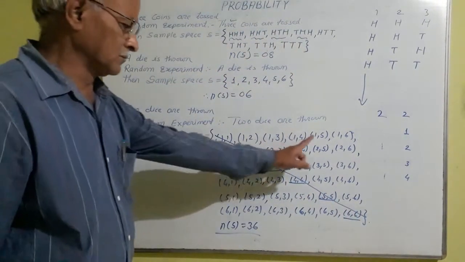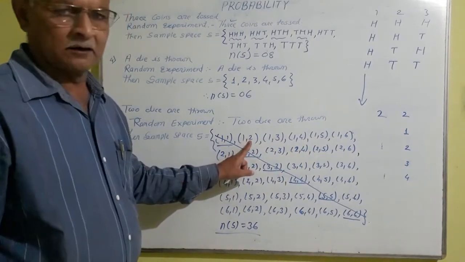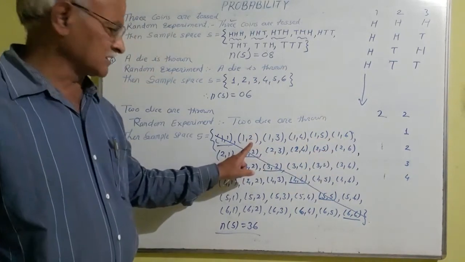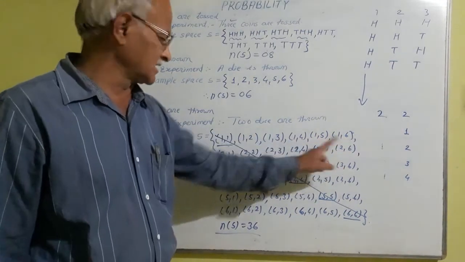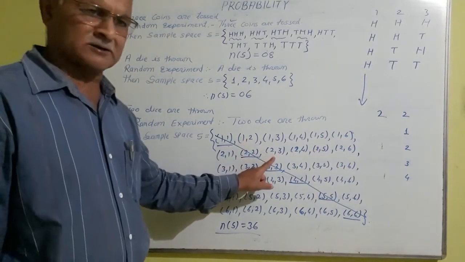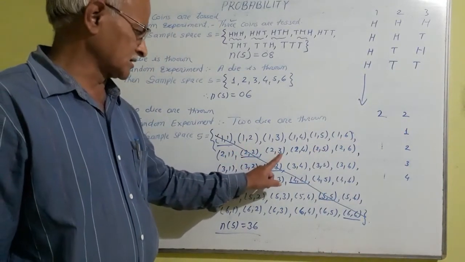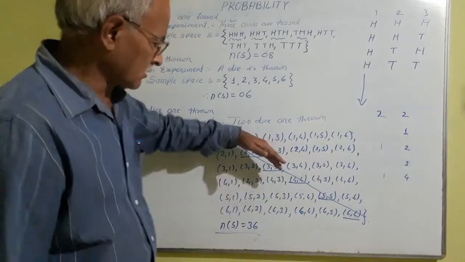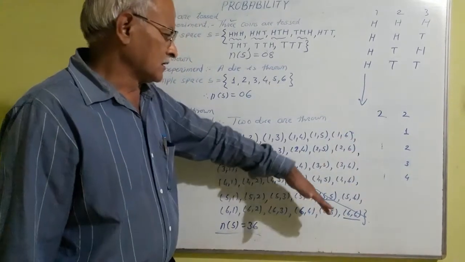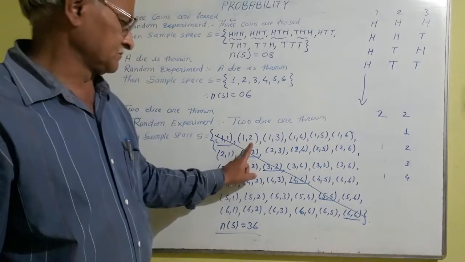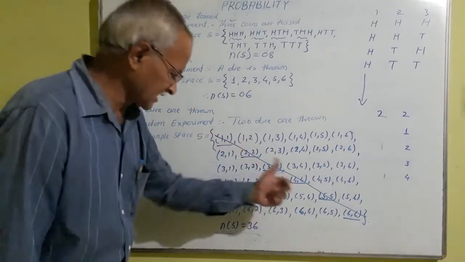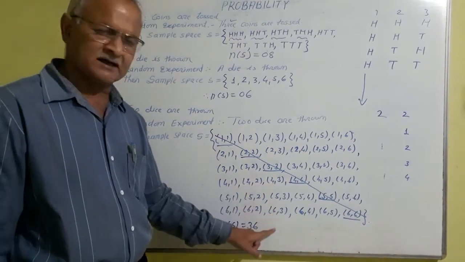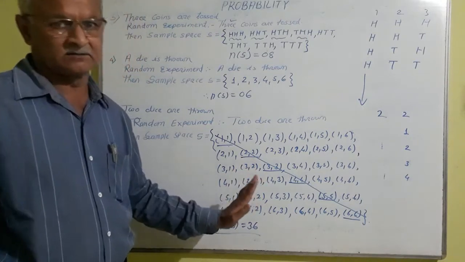If you go above, the number on the second die is greater. Here the number on the second die is 2, here is 3, 4, 5 and 6. It is greater than the number on the first die. Here is also same. 2, 3. 3 is greater than 2, 4 is greater than 2, 5 is greater than 2, 6 is greater than 2. Means all these sample points, the number on the second die is greater than the number on the first die. Now below this line, the number on the first die is greater than the number on the second die.